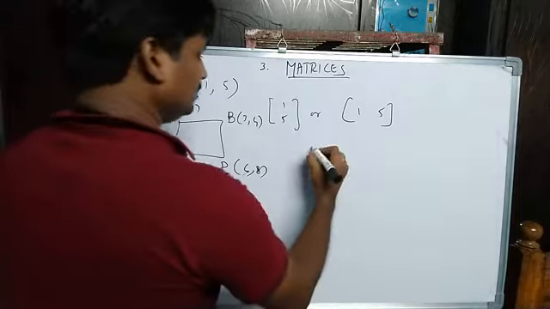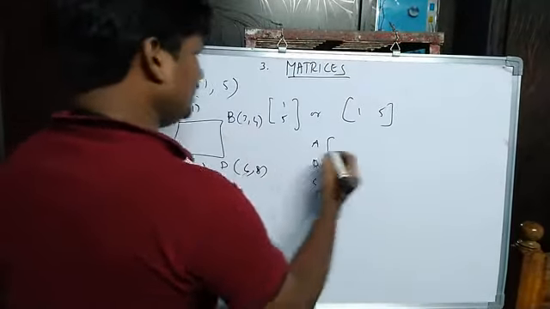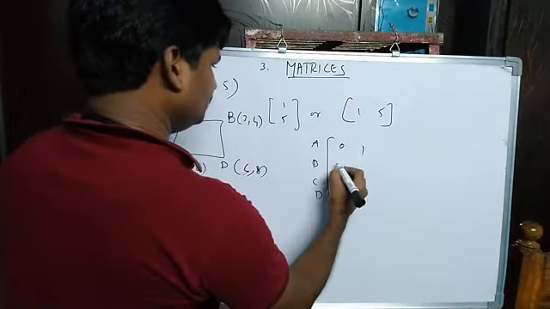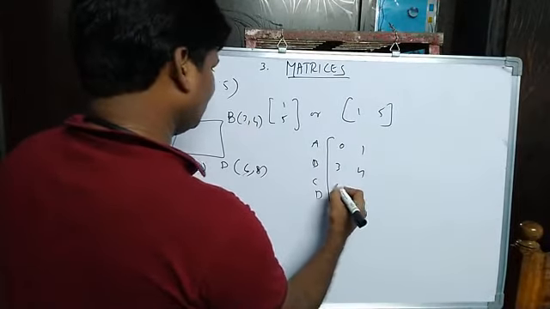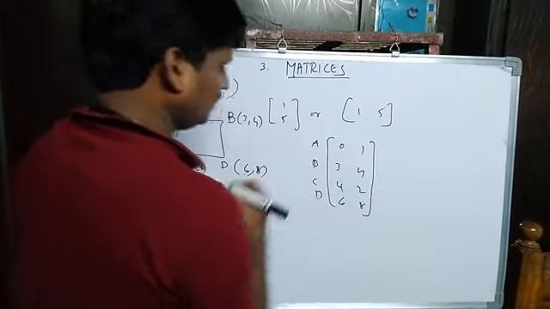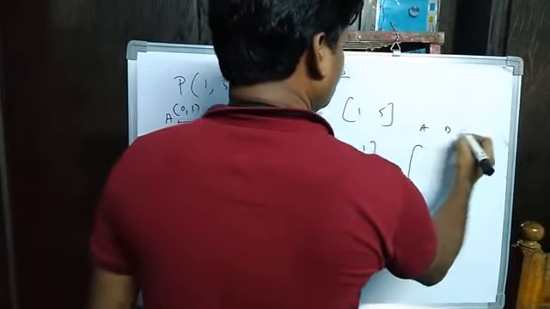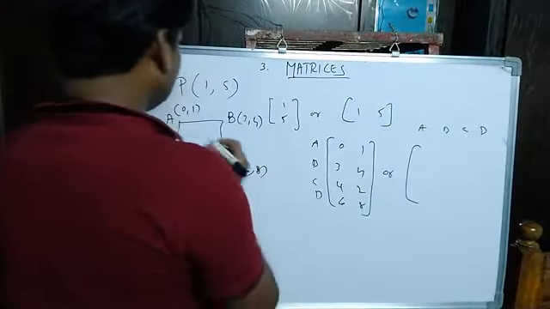How is it? Suppose see A, B, C, D. So A has 0, 1, B 3, 4, C 4, 2, D 6, 8. Or else like this also, A, B, C, D. What is A here?